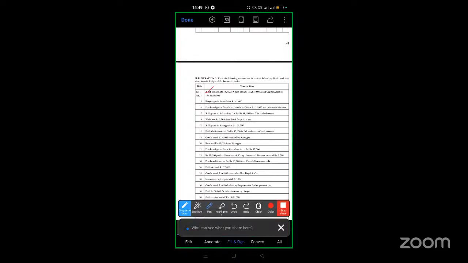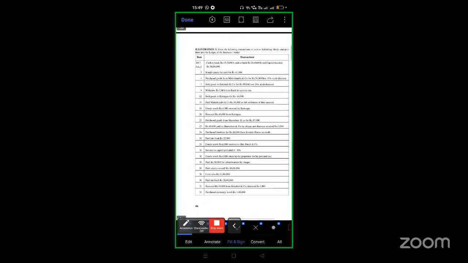Cash in hand will come, cash at bank, bought goods for cash, withdrawn from bank for private use, that is drawings, amounts we paid, amounts received, paid into bank, advertisement, and salary to staff.